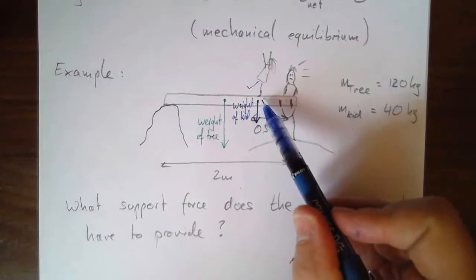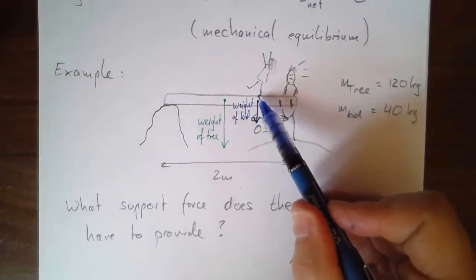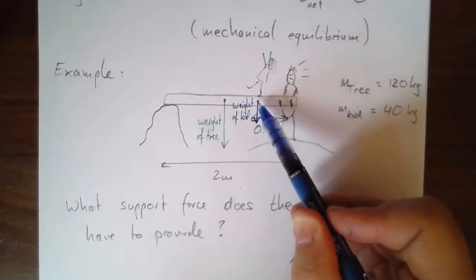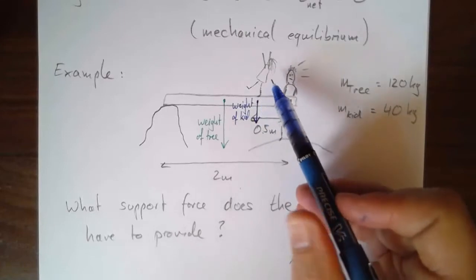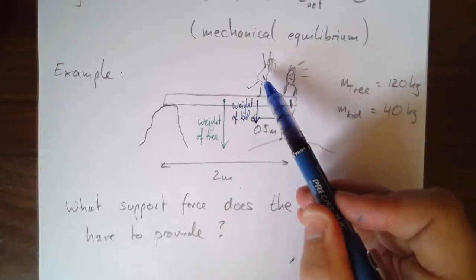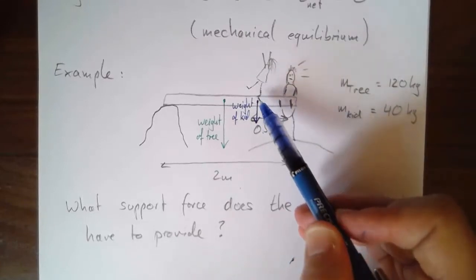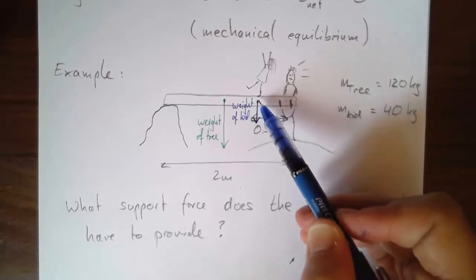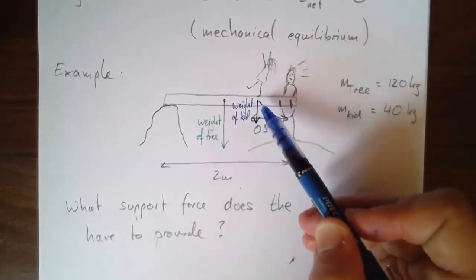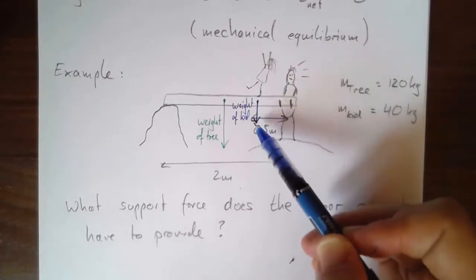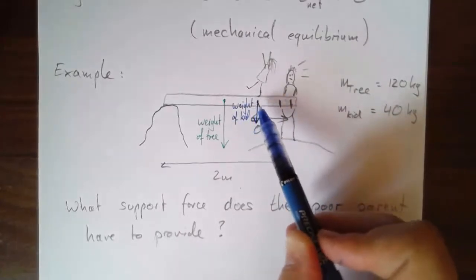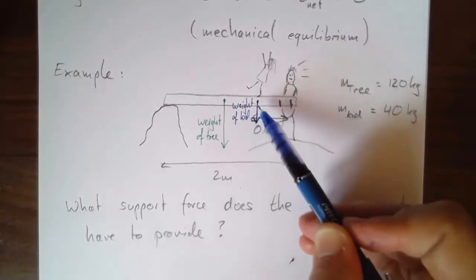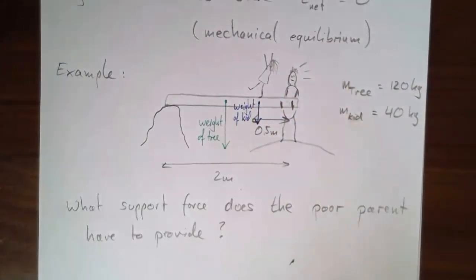And again, I'm being a little bit careless here. Strictly speaking, it is the normal force between the kid's foot and the tree that's pushing down. It's the normal interaction, not the weight itself. The weight itself is strictly speaking acting on the kid, but the kid is supported by a normal force from the log on the kid and by Newton's third law, that therefore is a normal force down, but I don't care right now. For practical purposes, it's the same as the weight of the kid acting down.